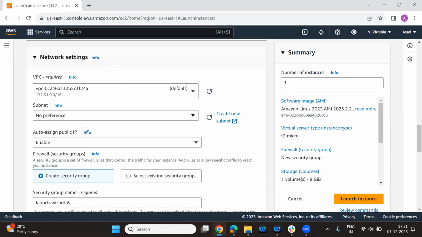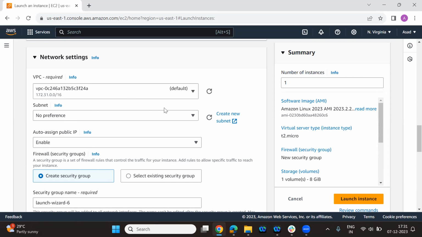So if I talk about this server, we are going to use a lot of servers in our project when we go into the IT world. All those servers have some IP addresses, some network, some VPC, some subnet. So this is called VPC. This is the default one, so I'm not supposed to use the default one.